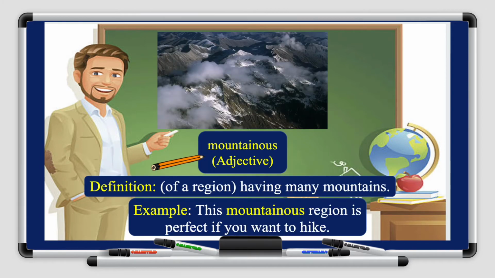Let's take a look at the next word. The next word is mountainous. So when something is mountainous, the region or the land or the area has a lot of mountains, okay? So for example, this mountainous region is perfect if you want to hike. If you want to hike, this mountainous region is perfect, okay?